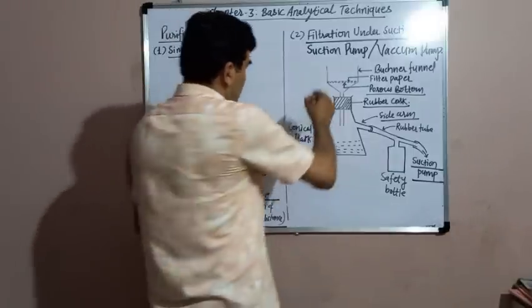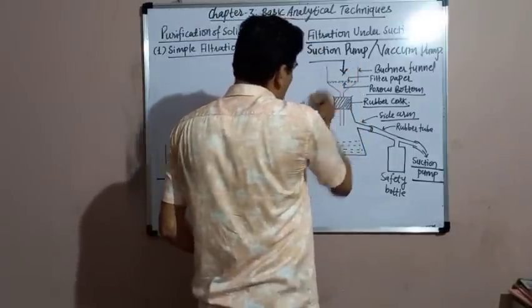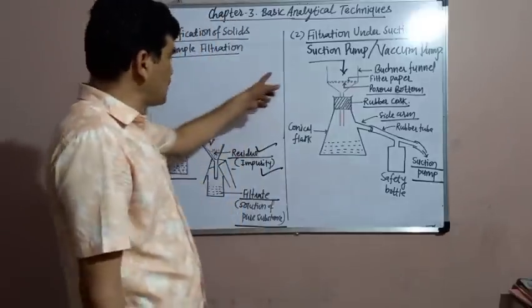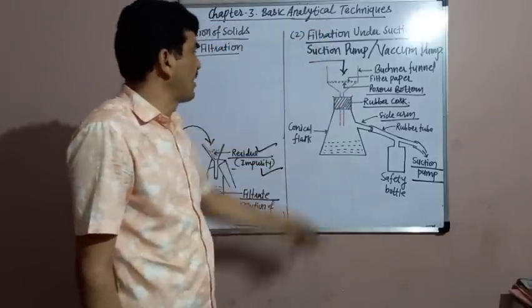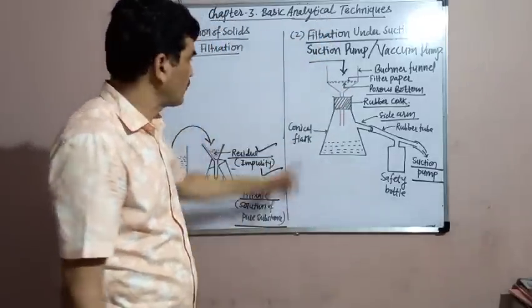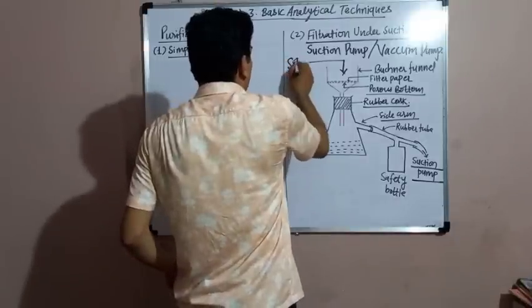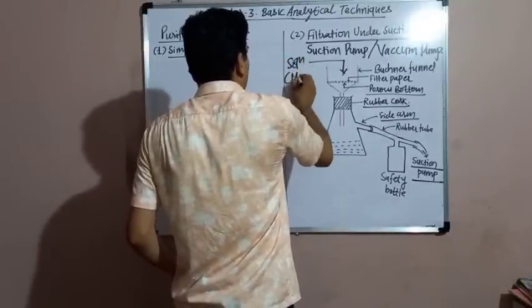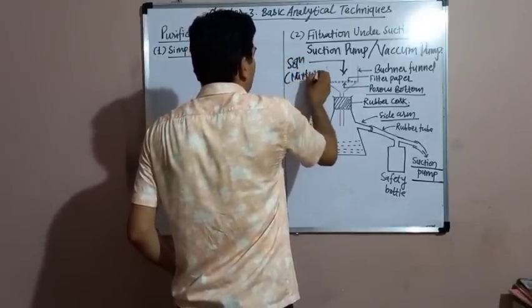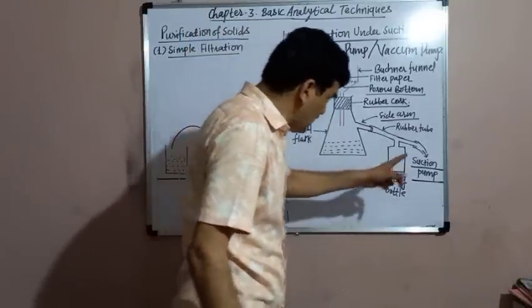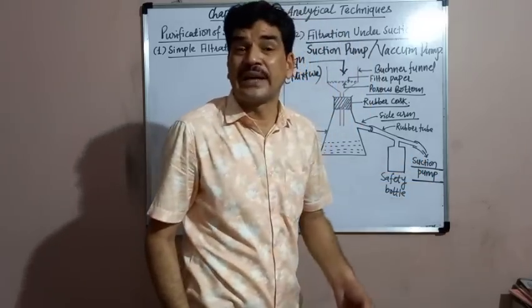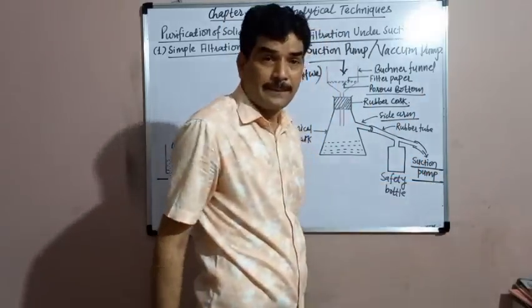Then the mixture or the solution which is to be purified is poured from the top of the Buchner funnel, and then this suction pump, the vacuum pump, is started.